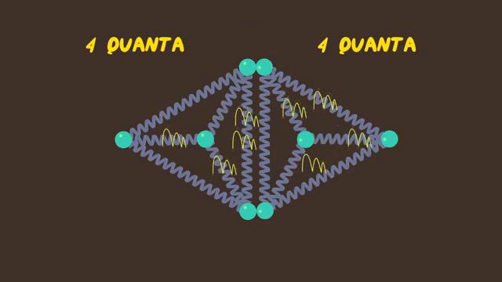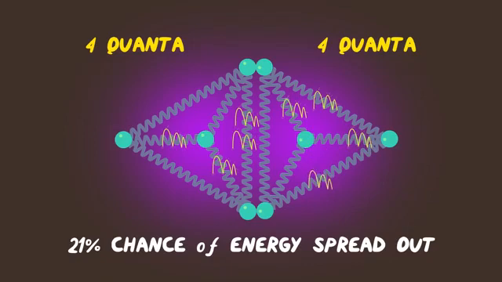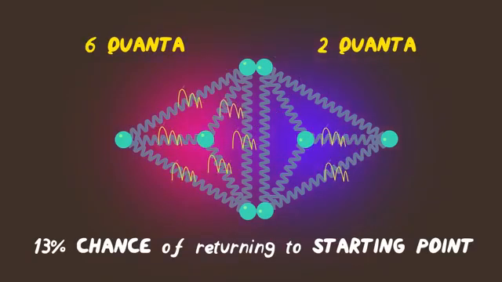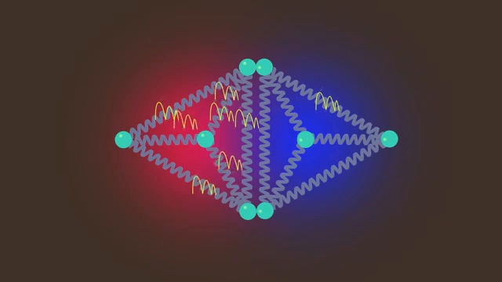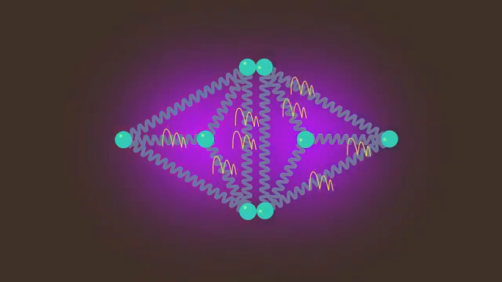Because of the distribution of microstates, there's a 21% chance that the system will later be in the configuration in which the energy is maximally spread out. There's a 13% chance that it'll return to its starting point, and an 8% chance that A will actually gain energy. Again, we see that because there are more ways to have dispersed energy and high entropy than concentrated energy, the energy tends to spread out.